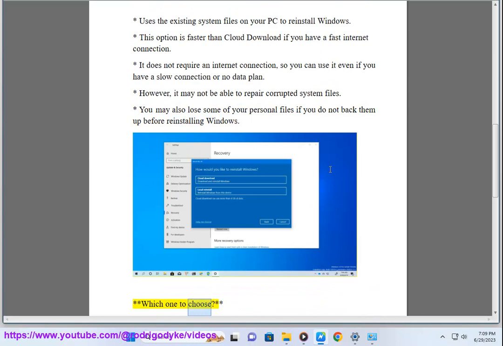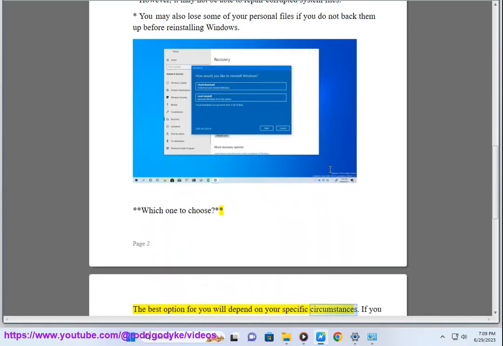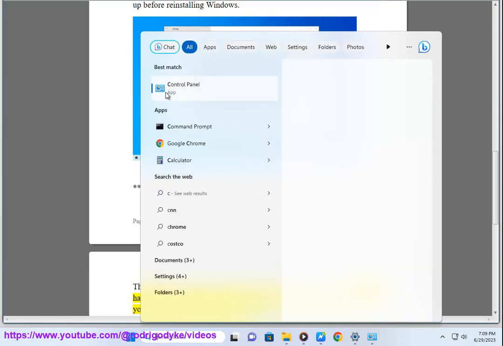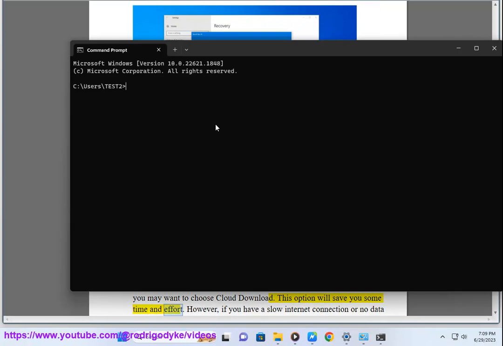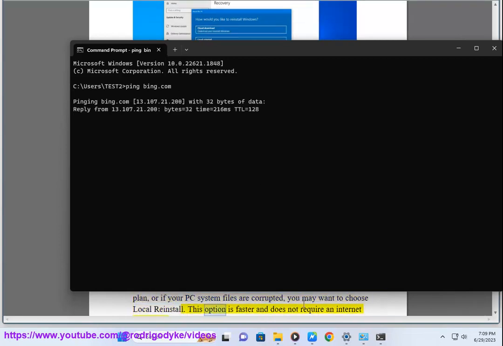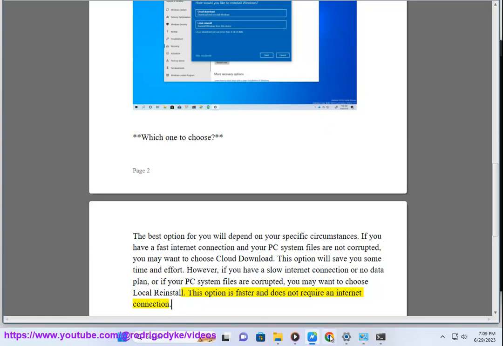Which one to choose? The best option for you will depend on your specific circumstances. If you have a fast internet connection and your PC system files are not corrupted, you may want to choose cloud download. This option will save you some time and effort. However, if you have a slow internet connection or no data plan, or if your PC system files are corrupted, you may want to choose local reinstall. This option is faster and does not require an internet connection.